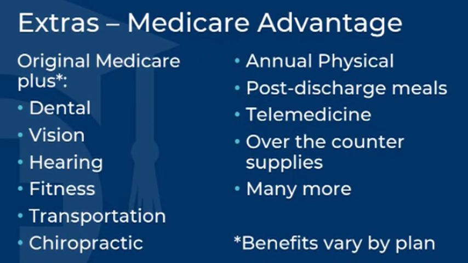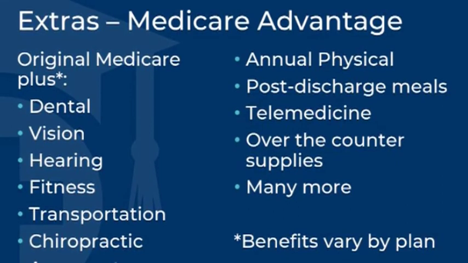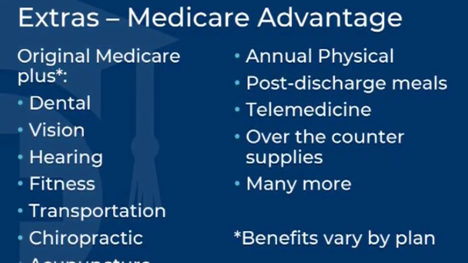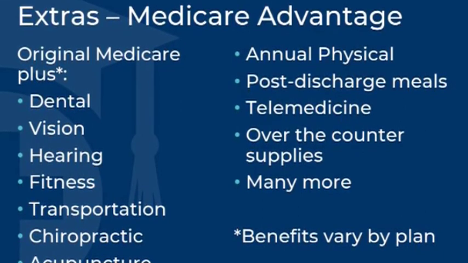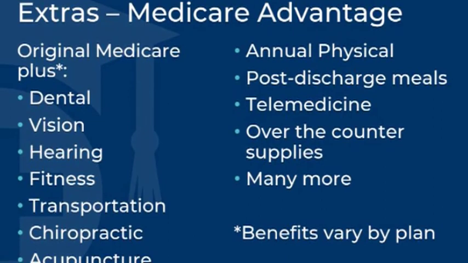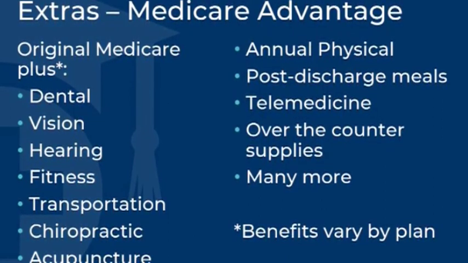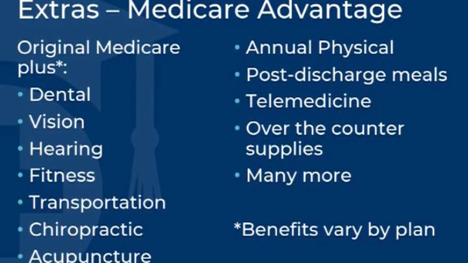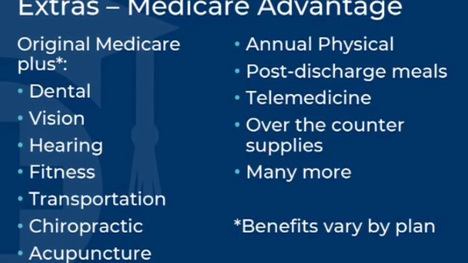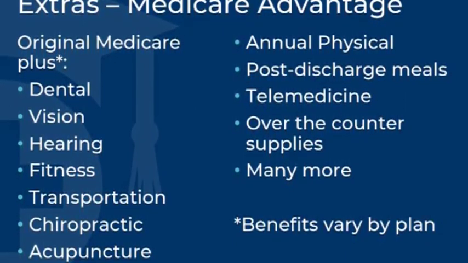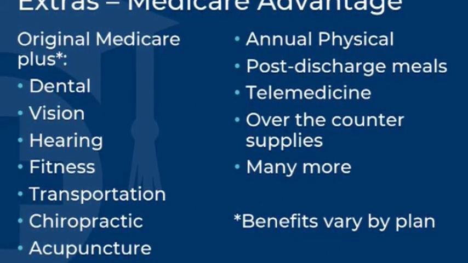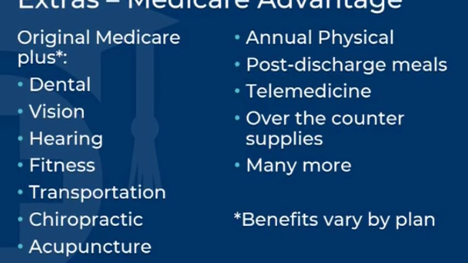Medicare Advantage plans include all of the extras from original Medicare, plus other benefits, which makes the plans very attractive to some beneficiaries. These extra benefits vary by plan and may include dental, vision, hearing, fitness, transportation, chiropractic, acupuncture, annual physical, post-discharge meals, telemedicine, over-the-counter supplies, and many more. Beneficiaries can refer to their plan's summary of benefits for a full list of extra benefits.